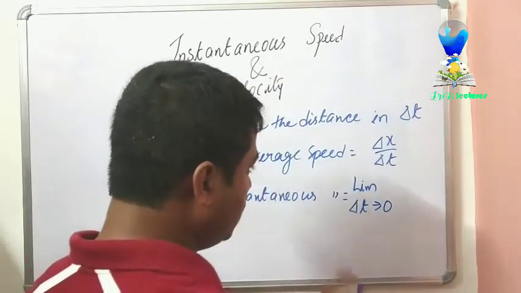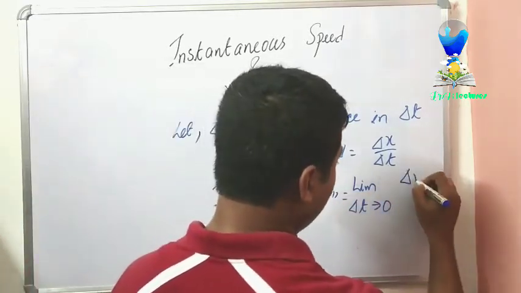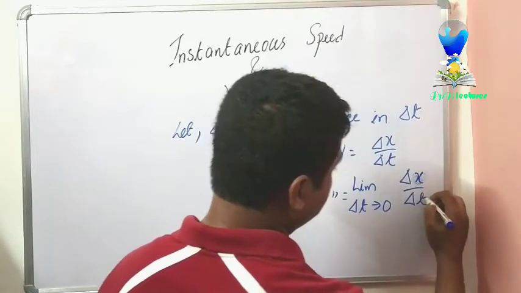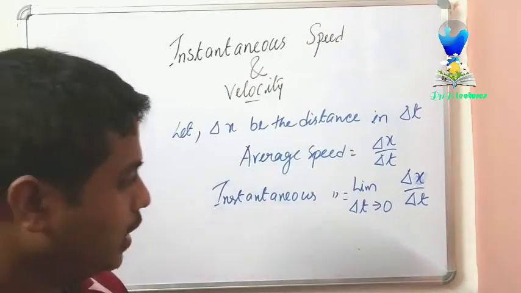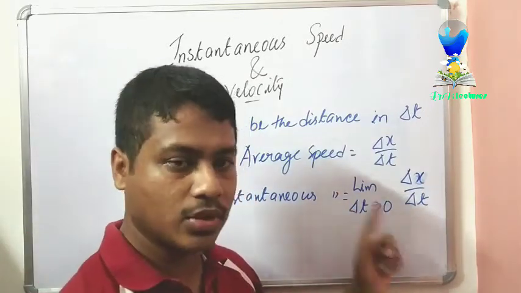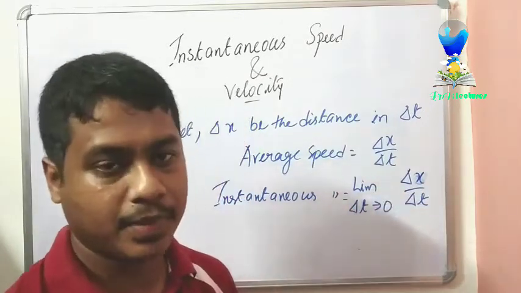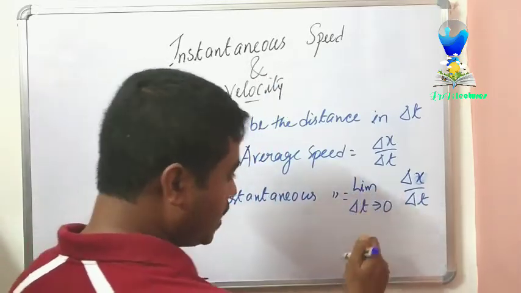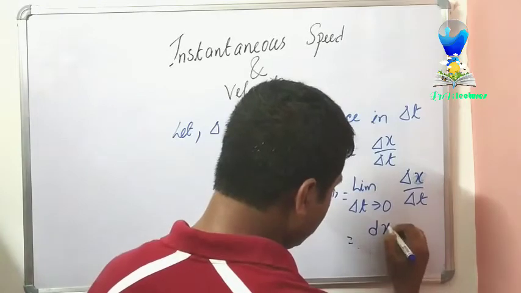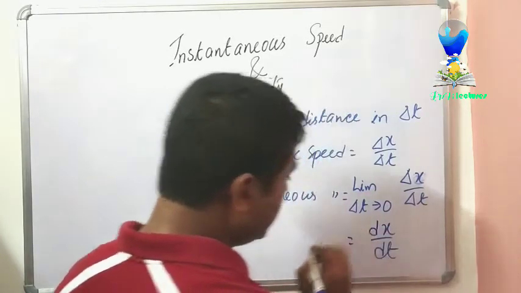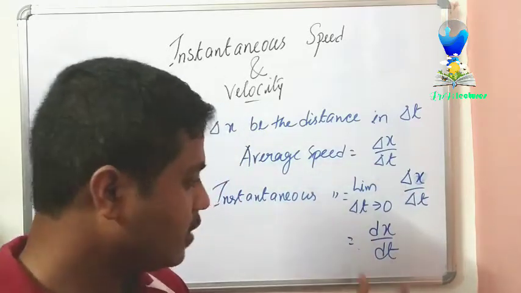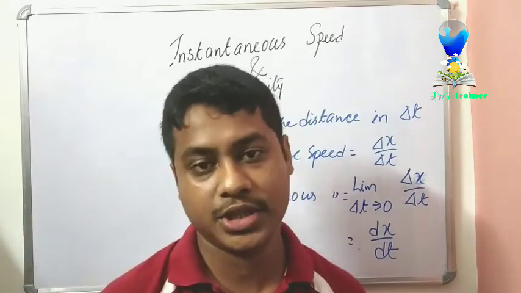This is a mathematical part. We have to take the limit over the average speed, that is delta x by delta t. Limit delta t tends to 0, delta x by delta t. If I break this limit, this delta will be changed to dx by dt. Now what does this dx by dt represent? Dx by dt represents your differentiation.